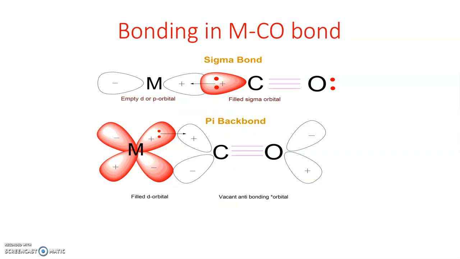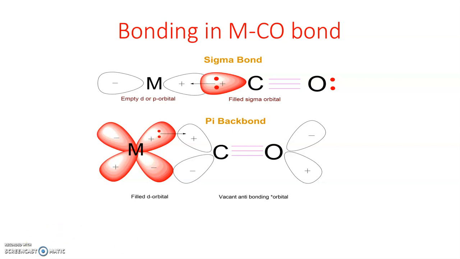Let us try to understand the nature of bonding between metal and carbonyl. The bonding between metal and carbonyl has two components. First is the sigma bond, which is formed by donation of electron density from filled sigma type orbitals of CO to empty sigma type orbitals of metal.